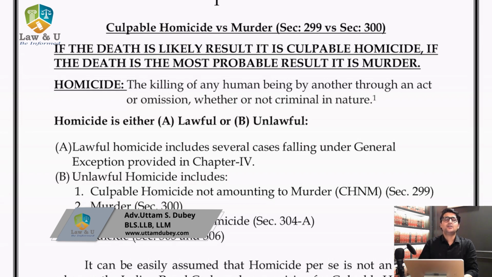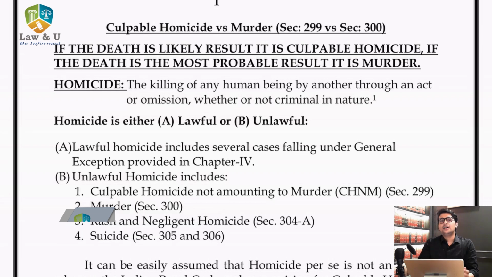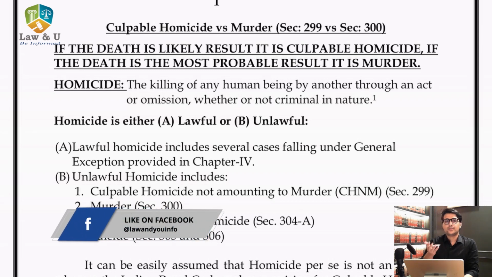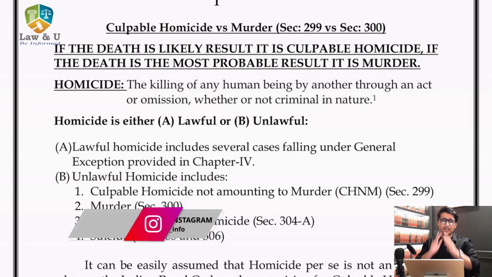Today we will be talking about culpable homicide and murder. We are making this video in two parts. पहले video में we will only focus on the definition, that is section 299 and section 300, and part 2 of this video, in that we will deal with section 302 and section 304 जहाँ पे इसके punishing sections हैं ये. Before we start with this series, we have to understand one basic thing.